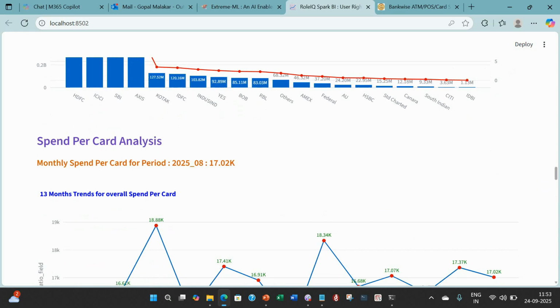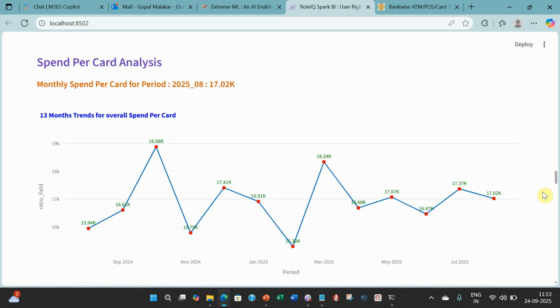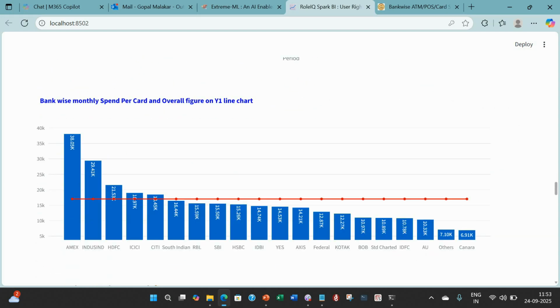Now something interesting is spend per card. Looking industry-wide, every card holder is spending on average 17,020 rupees. That's how the trend goes, and you can see it is slightly going down. But look at card by card. Now look at bank by bank.